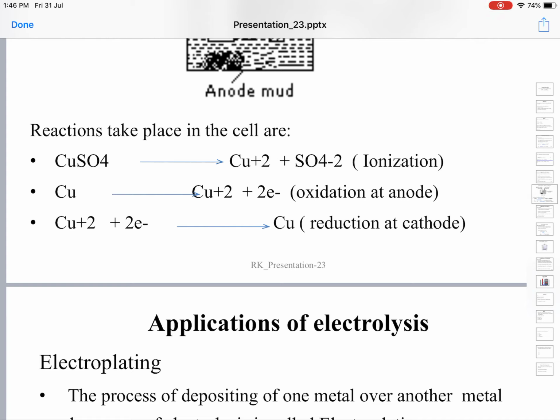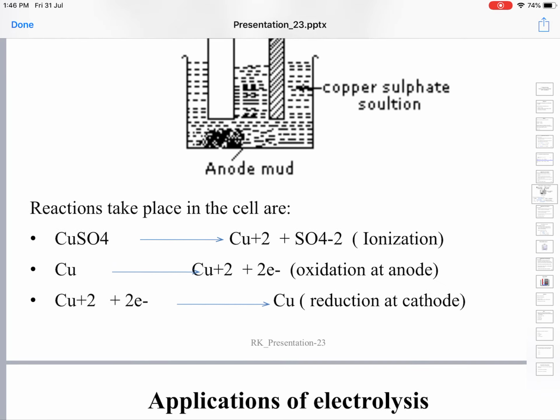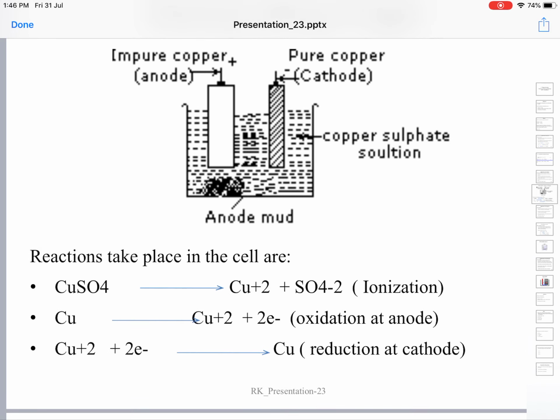Okay, so during the electrolysis there is transfer of copper from the impure anode to the cathode. If you observe the diagram, at the bottom of the anode you have some solid in the form of anode mud. What is the anode? The anode is an impure form of copper.